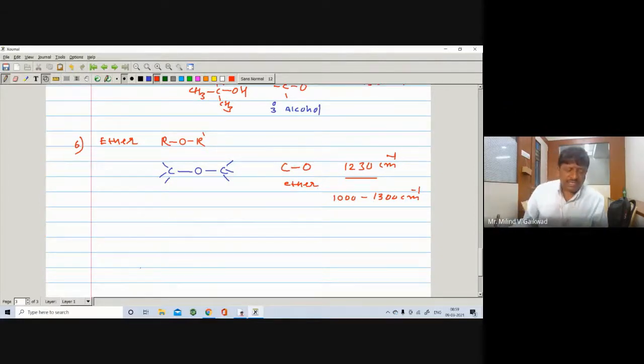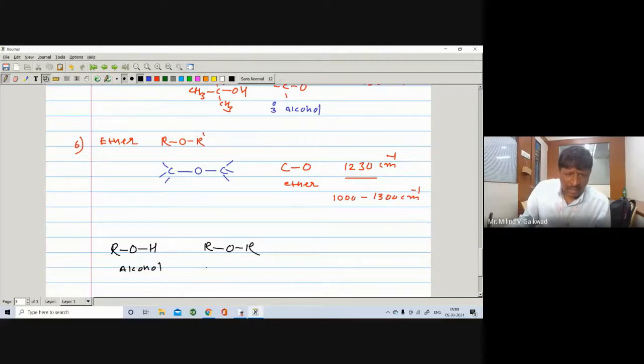Now the question arises: how can we differentiate between alcohol and ether? They may ask for 2 marks. Here is the alcohol, ROH, leave it, whether primary, secondary or tertiary, and here is the ether, ROR. Can anyone tell me how we can differentiate between the alcohol and ether?